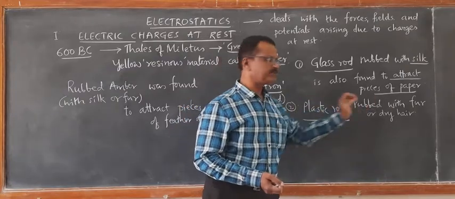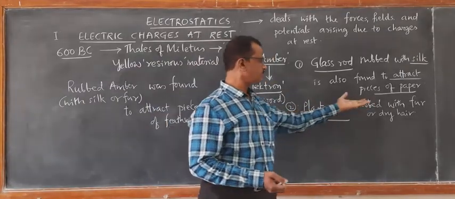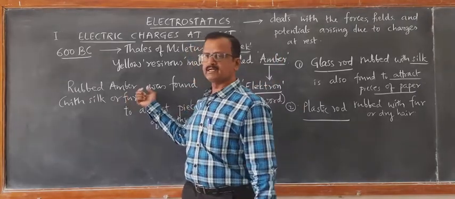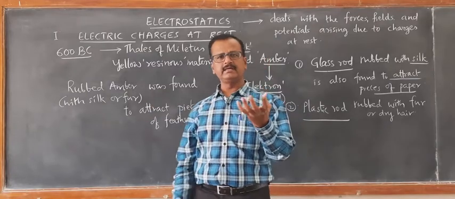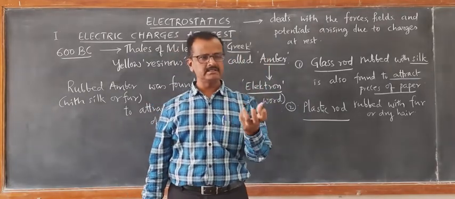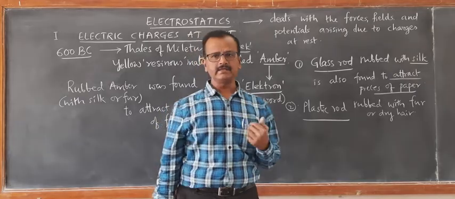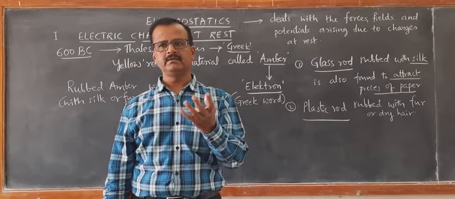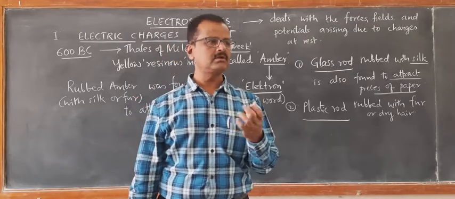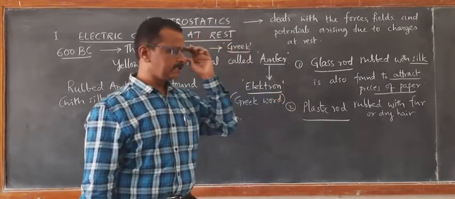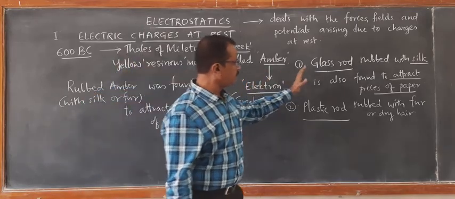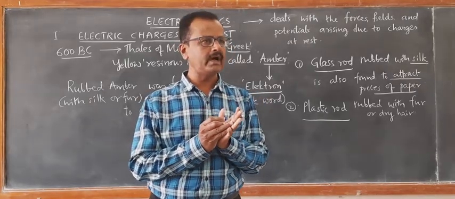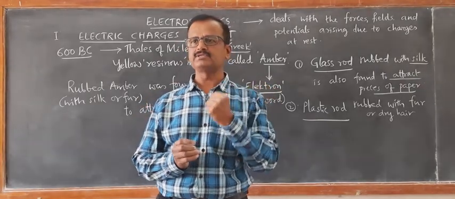A plastic rod with fur or dry hair, amber rubbed with animal fur or wool, are all insulators. So we are basically looking at the rubbing of insulators. When insulators are rubbed against each other, they are found to have the property of attracting pieces of paper.